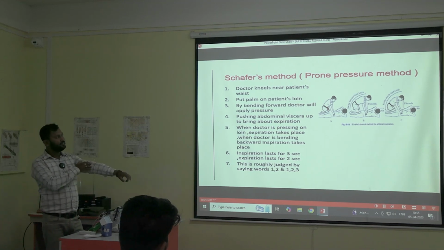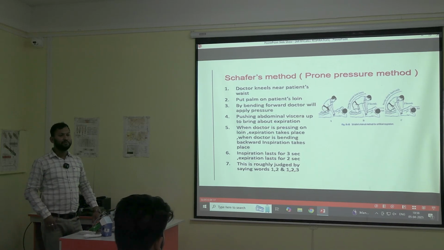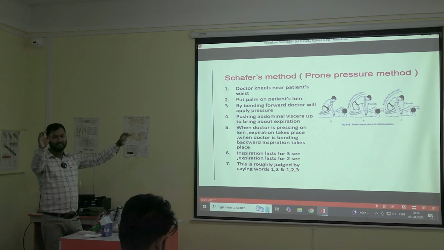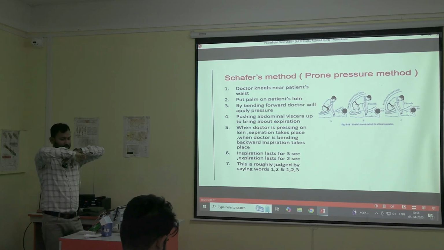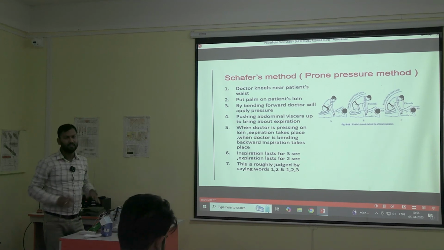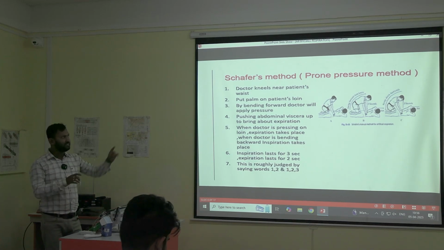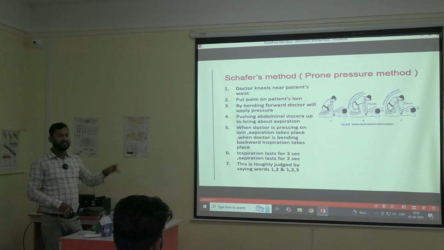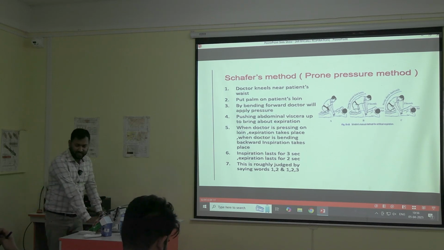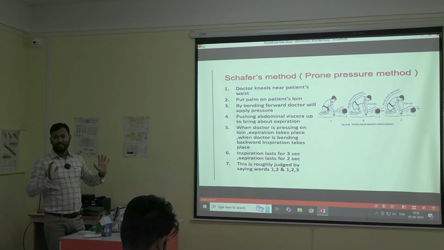So in this case, we will take the patient's arms and place them like this. The patient will be lying down in this position, and the doctor will bend to one side. We will keep our knees there. You are seeing that? The doctor will bend his knees and sit like this, and our arms will be straight like this. There will be no bending in the elbows.